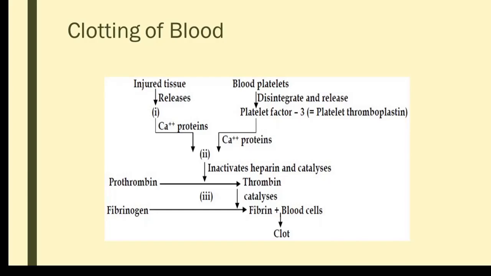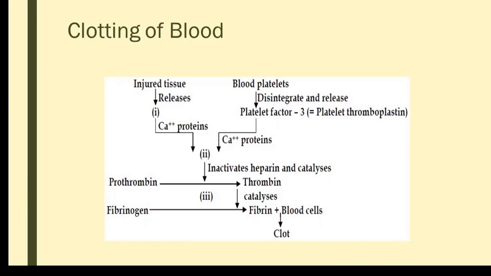Prothrombin will be converted into thrombin in the presence of thromboplastin, or thrombokinase. The injured tissue cells release an enzyme, thrombokinase. Thrombokinase acts on a clotting factor called prothrombin, and in the presence of calcium, vitamin K, etc., prothrombin is converted into an active substance called thrombin.